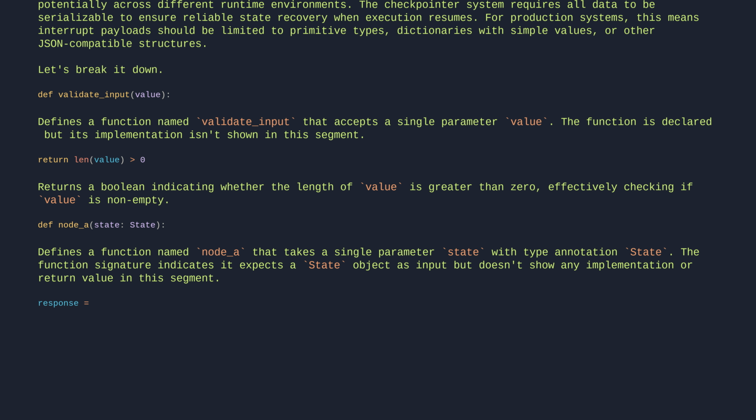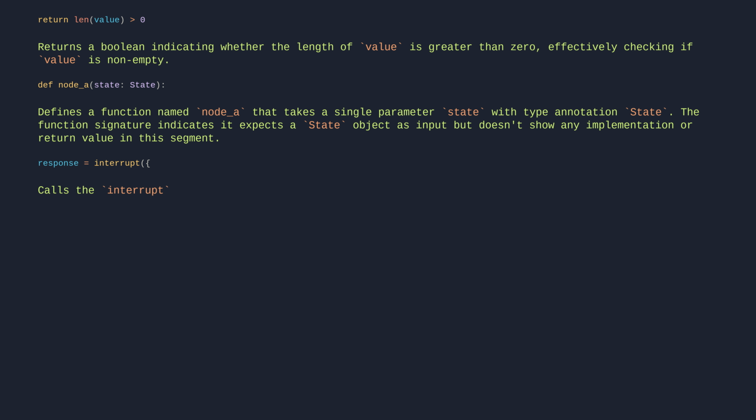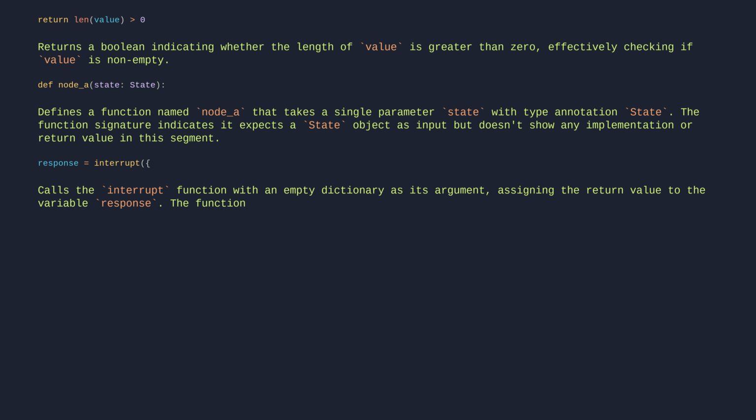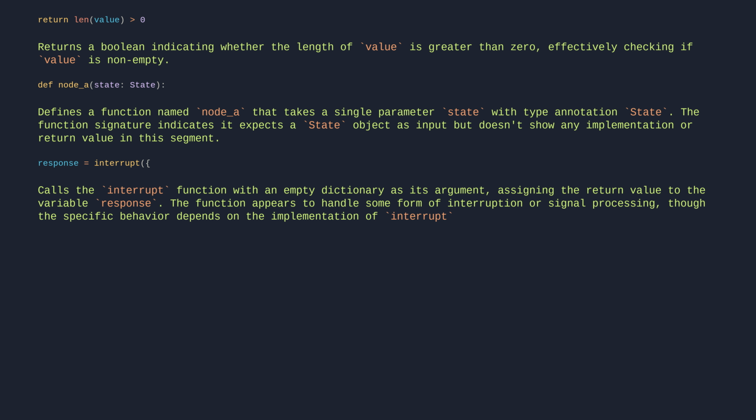response = interrupt({}): Calls the interrupt function with an empty dictionary as its argument, assigning the return value to the variable response. The function appears to handle some form of interruption or signal processing, though the specific behavior depends on the implementation of interrupt and how it processes the empty dictionary input.